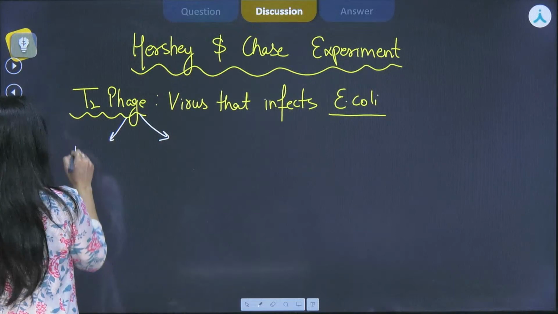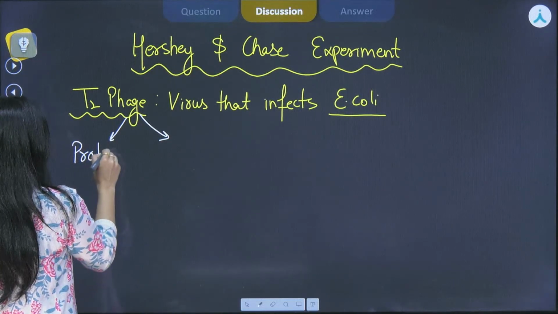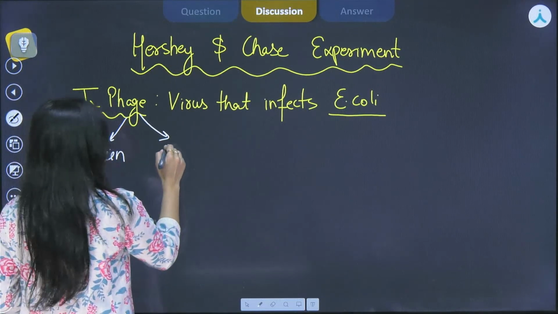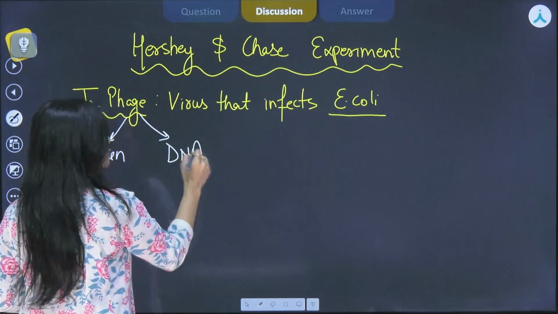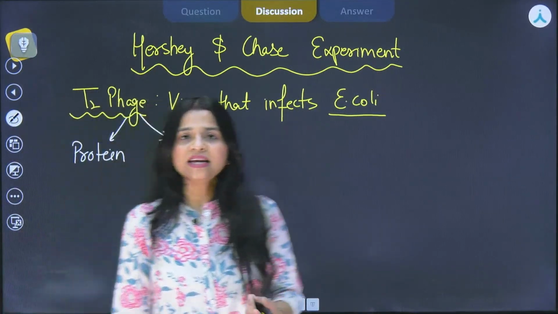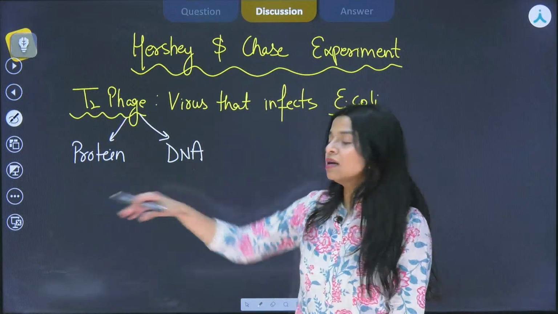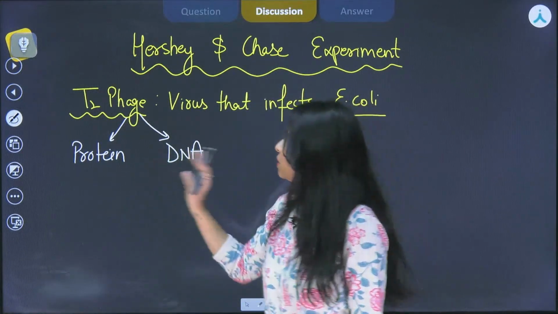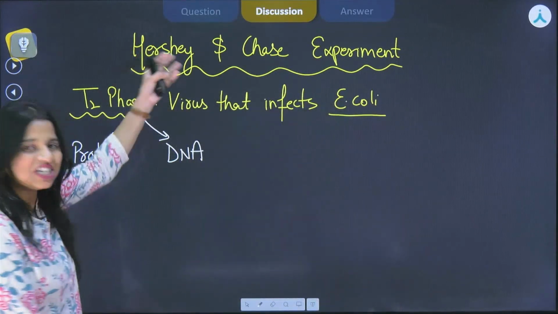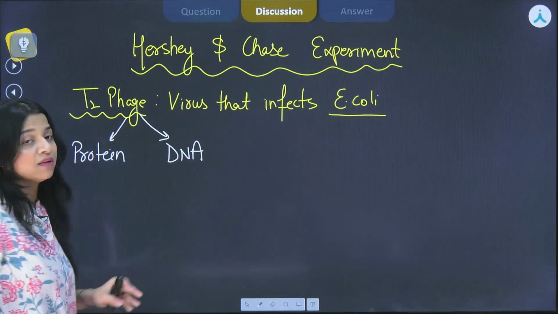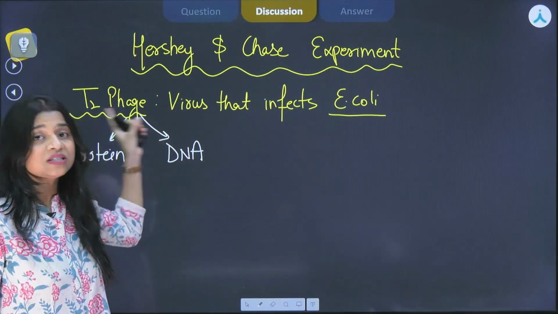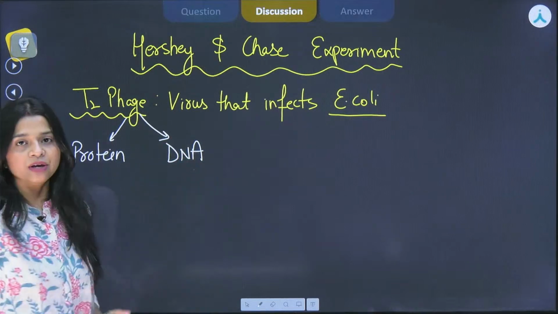Okay? We had to find whether the genetic material is protein or DNA, okay. So Hershey and Chase were simply conducting this experiment on T2 phage. This was selected because it had both of them, right?